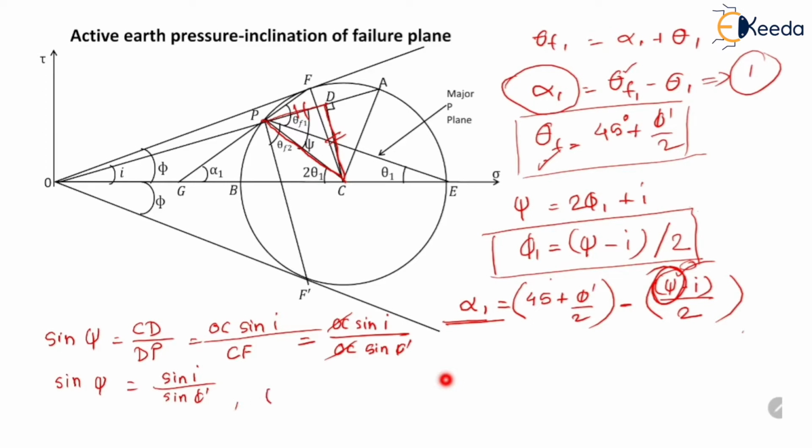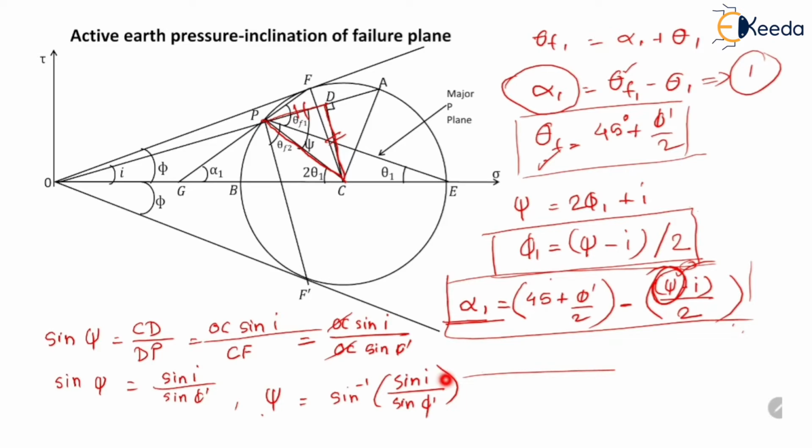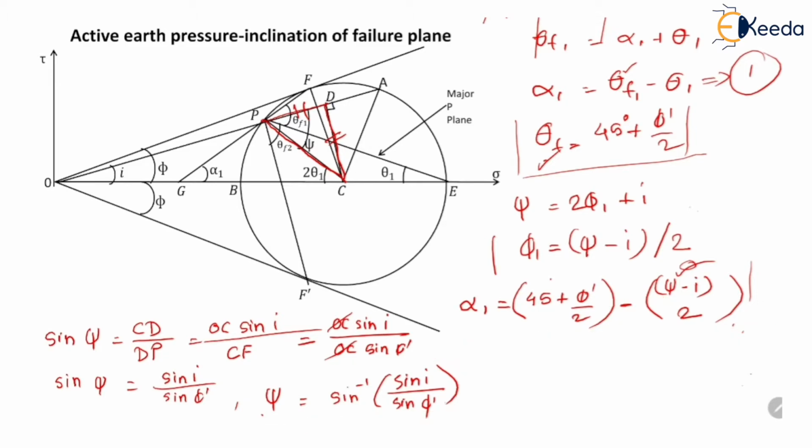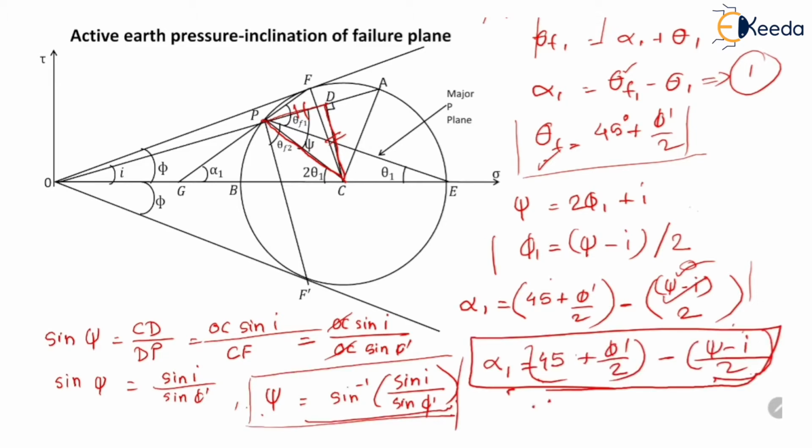So ultimately psi will be equal to sin inverse of sin I divided by sin phi dash. We can put this value in this equation, and utilize this value of psi to get the value of alpha 1, which is equal to 45 plus phi dash by 2 minus psi minus I divided by 2. So this is the expression for the angle of inclination of failure plane PF.